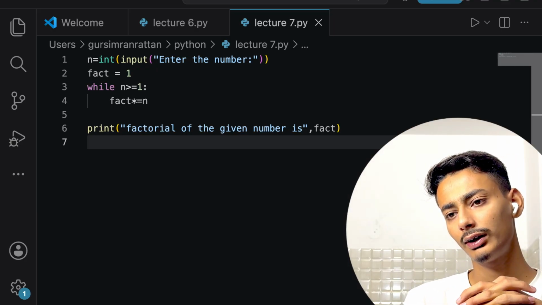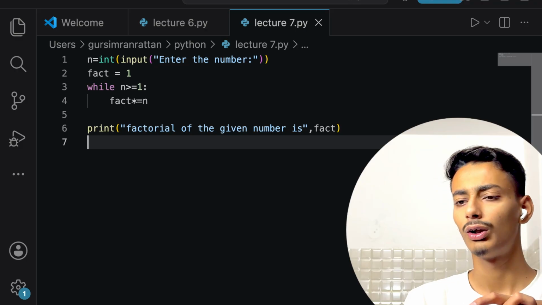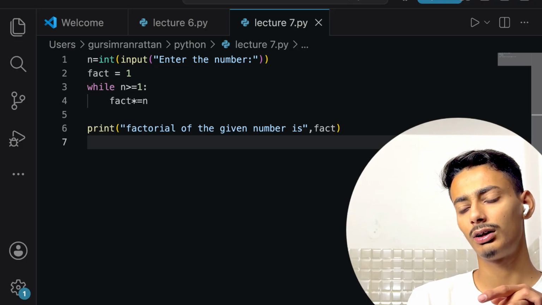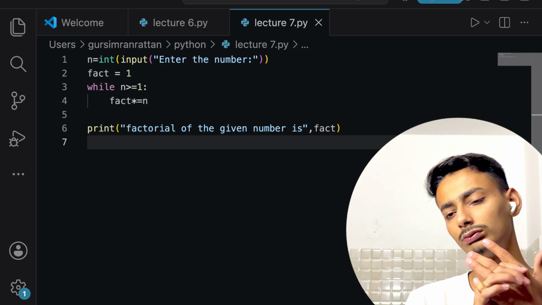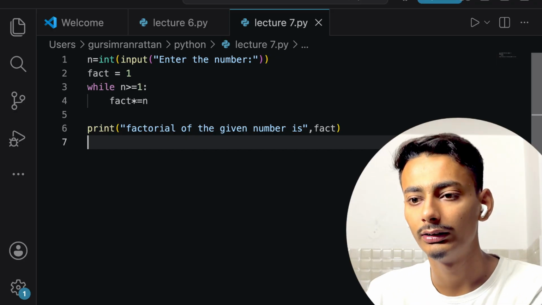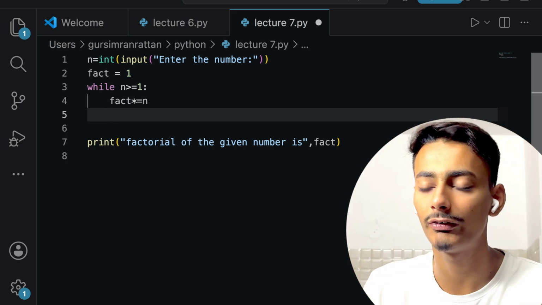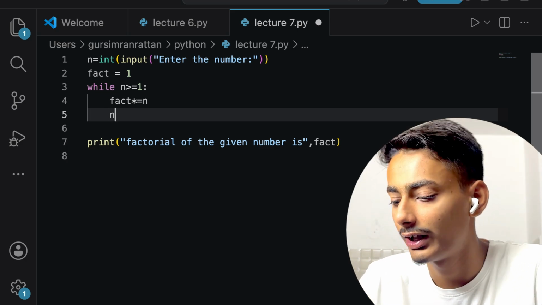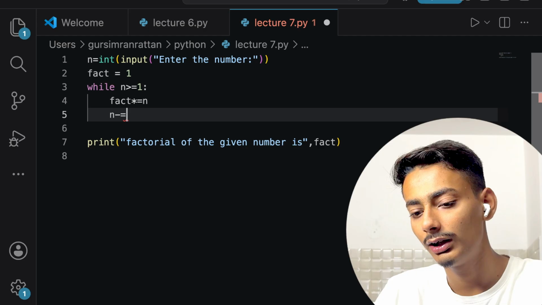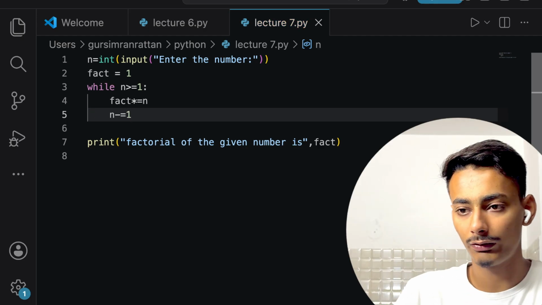If I write n as 4, and while 4 is always greater than 1, right? Then again, there's an error, guys. We have not defined the stopping condition, which is very important. We will be reducing the value of n by 1 every time.